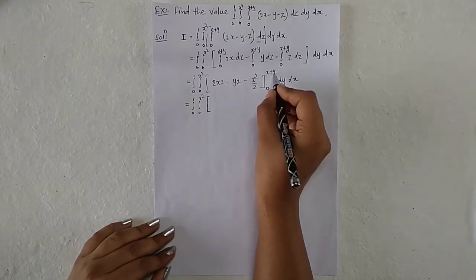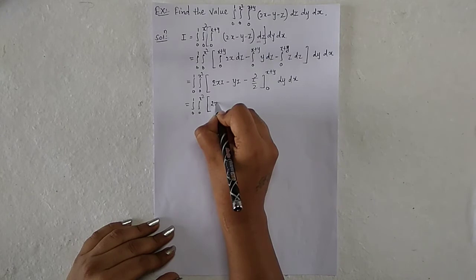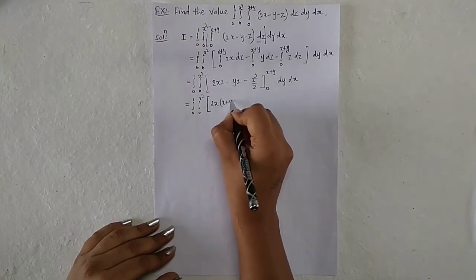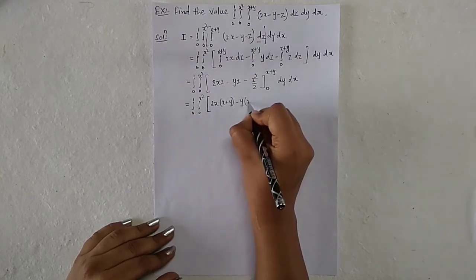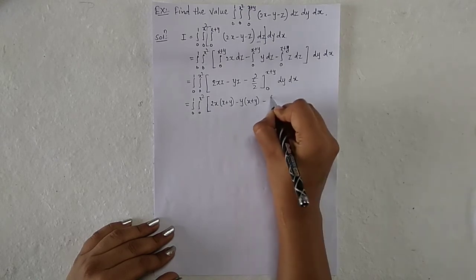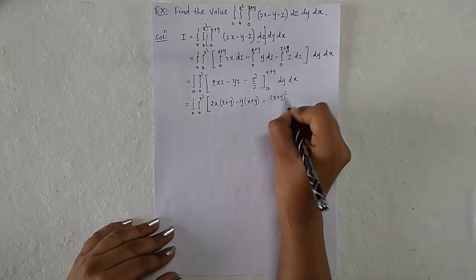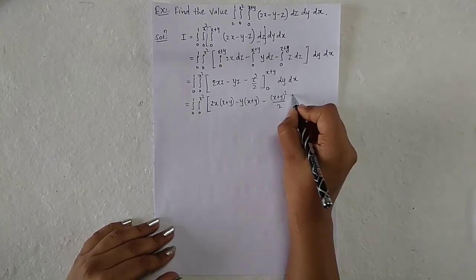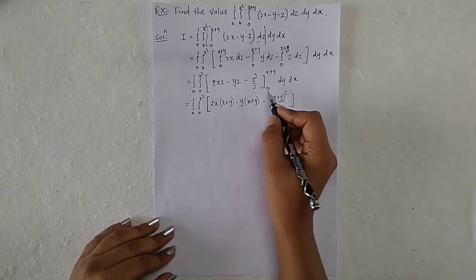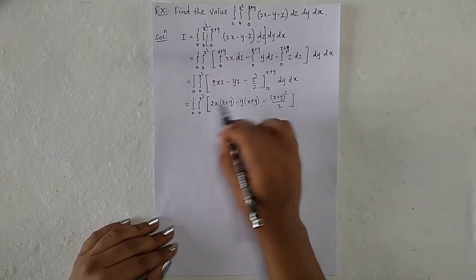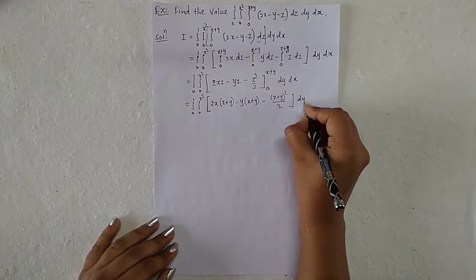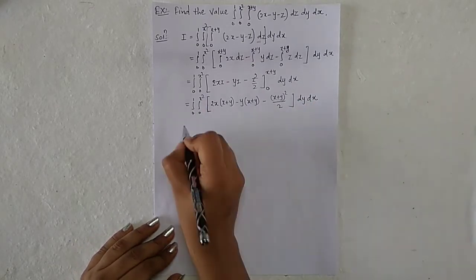So put z equal to x plus y: 2x into x plus y, minus y into x plus y, minus x plus y whole square upon 2, and if you put 0, the term becomes 0, into dy dx.